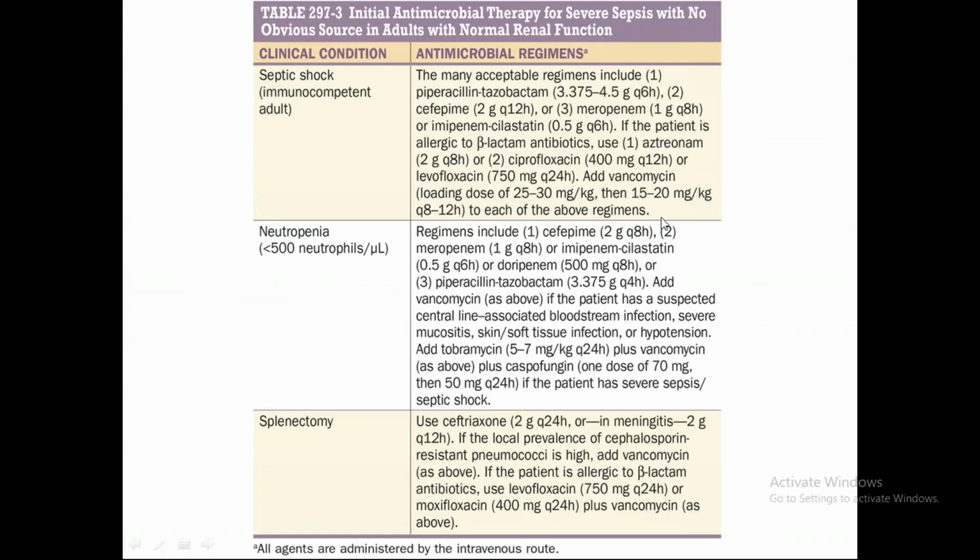This is a table on how to initiate antimicrobial therapy for severe sepsis. I don't think you need to go into this. ठीक है, मैंने भी अभी तक ढंग से नहीं पढ़ा ये. तो सेप्टिक शॉक में ये सब देते हैं. अगर मतलब there are different conditions. मतलब if the patient presents with neutropenia, then you start on these things, and splenectomy में these things, right?